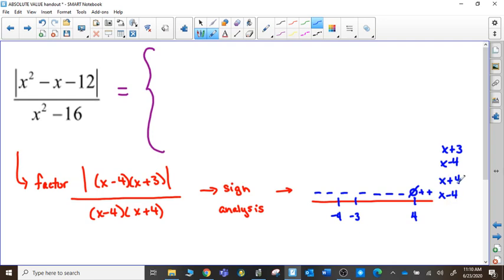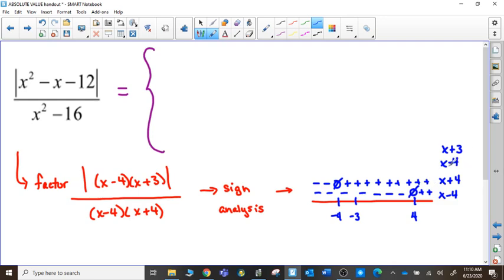I'm still going to talk about how positive 4 makes this actually not only just 0 but undefined. It is going to be negative for smaller values of 4, positive for larger values of 4. The x plus 4 factor is 0 at negative 4, undefined because it's in the denominator. And again, the smaller values are going to make it negative. Larger than negative 4 values are going to make it positive. All right.